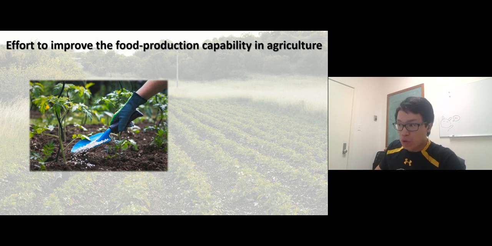To grow more food, of course, everything eats plants, right? The cows eat plants, we eat plants, and we eat cows. So everything comes from plants. If you want to increase food production, you have to go down to the root of it, which is the plant. How do we increase the production of plants or vegetables in this world? Well, fertilizer. You probably have heard about this chemical, right?